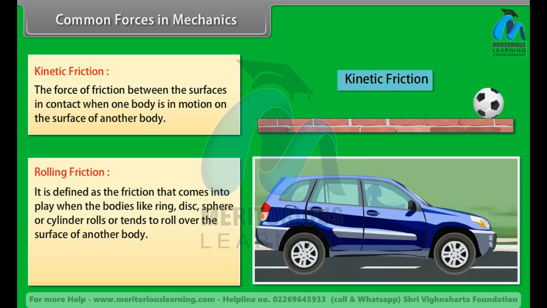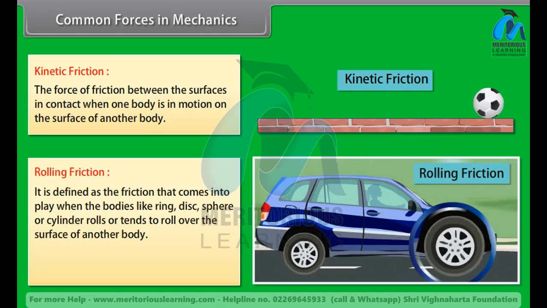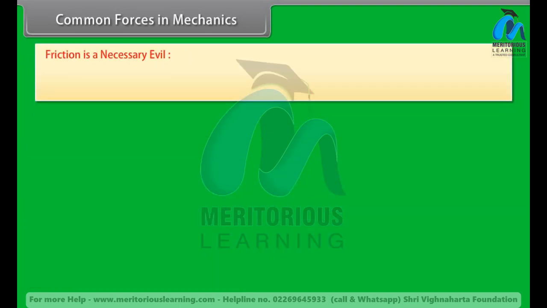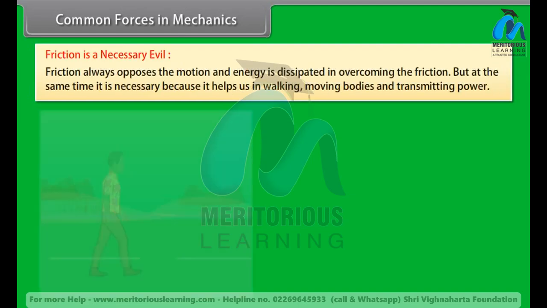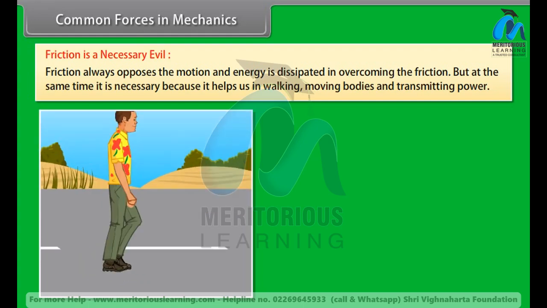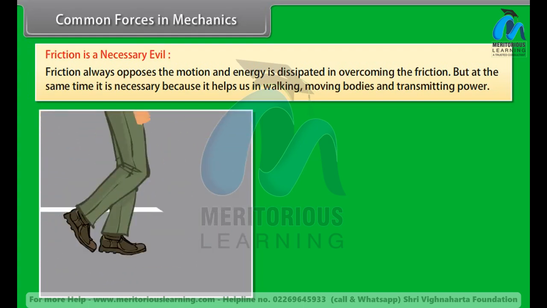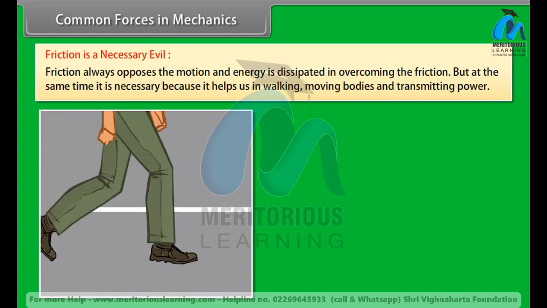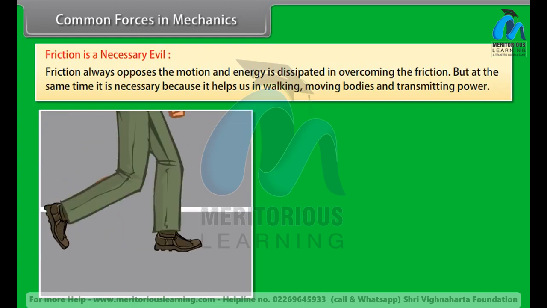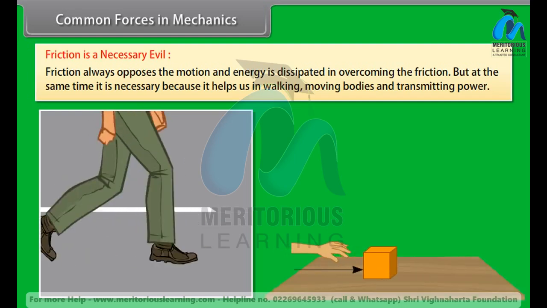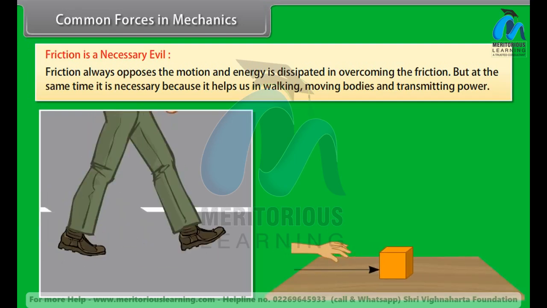Rolling friction. It is defined as the friction that comes into play when bodies like a ring, disc, sphere, or cylinder roll or tend to roll over the surface of another body. Rolling friction is less than the sliding friction. Friction is a necessary evil. Friction always opposes the motion and energy is dissipated in overcoming the friction, but at the same time it is necessary because it helps us in walking, moving bodies and transmitting power.